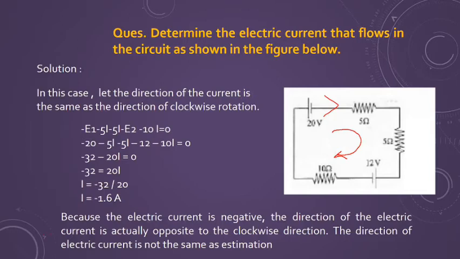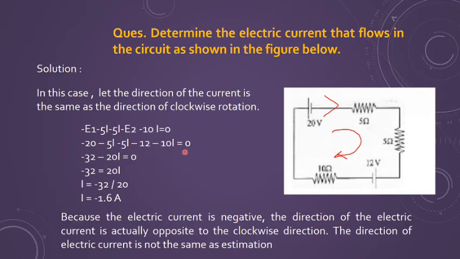Now you can write the equation by using Kirchhoff loop law. So you are moving in this direction. Positive is coming first, so you will be getting minus of E1, meaning 20 volt. Then minus of 5I, if I is the current, and again minus of 5I. Then here you are getting positive first again, so minus of 12 volt and then again minus of 10I equals 0.